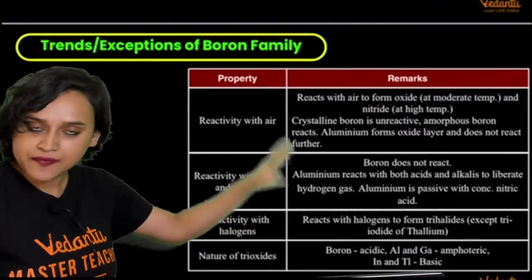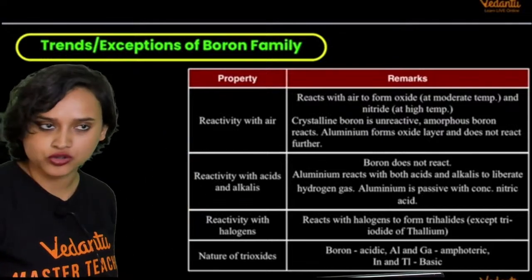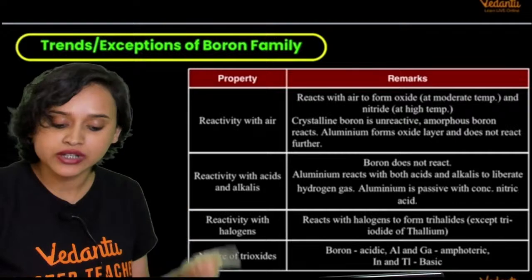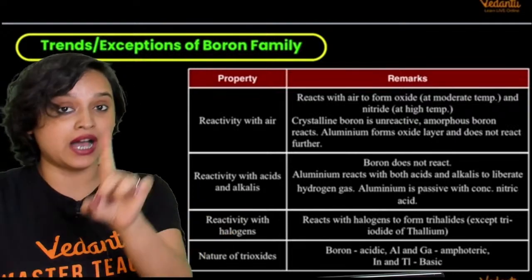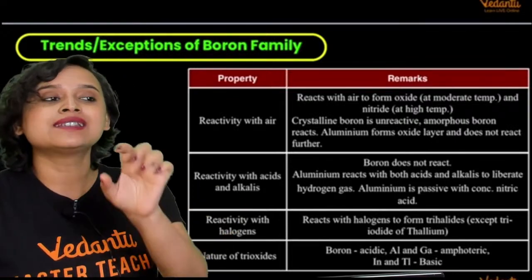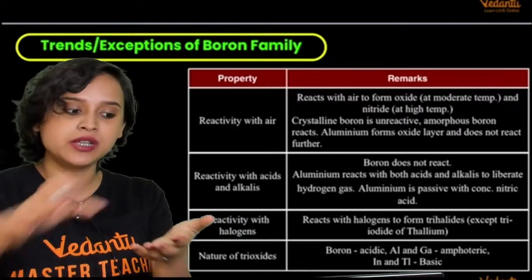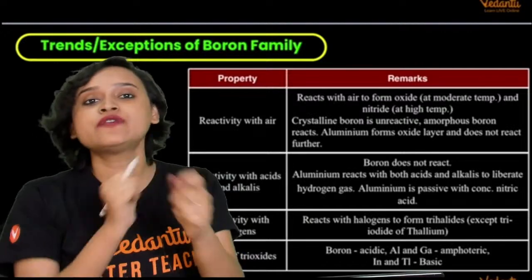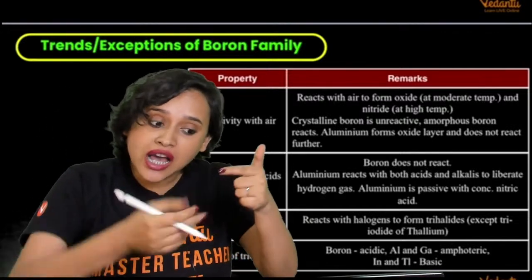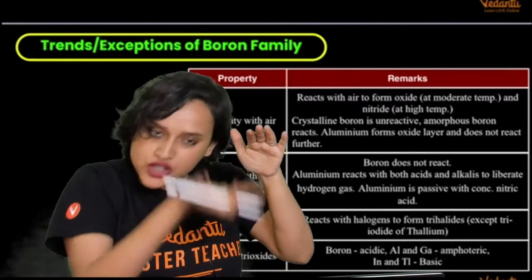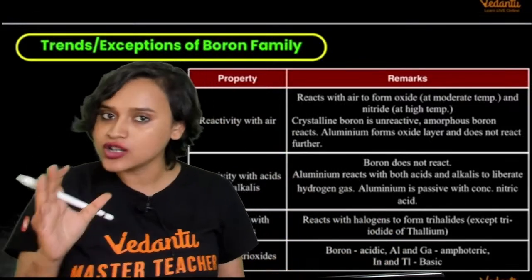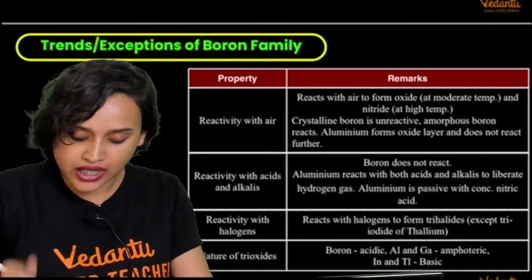So the whole family of boron, that is boron, aluminium, gallium, indium, thallium, do react with air to form oxide. But aluminium is slightly unreactive with air because it forms a protective oxide layer which does not allow the layers below to get oxidized. Aluminium is not that reactive with air, by the way.